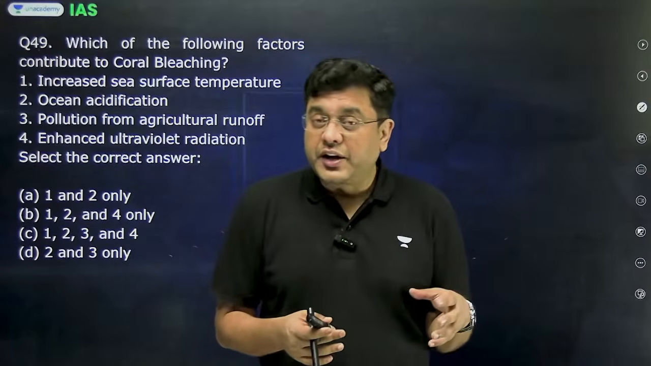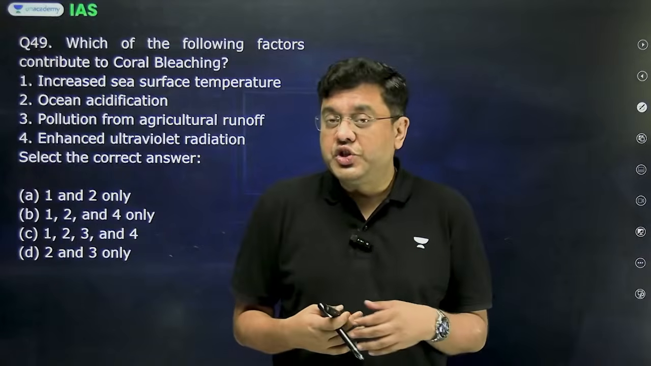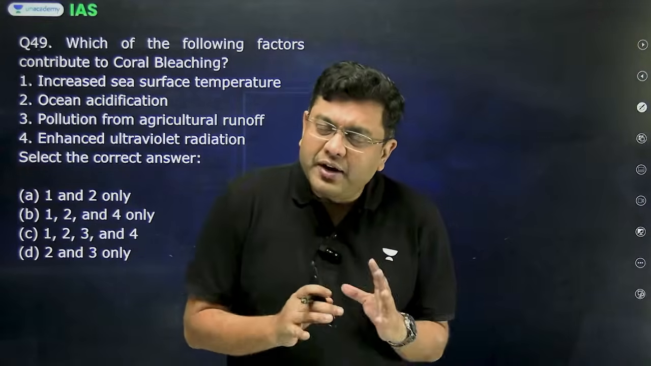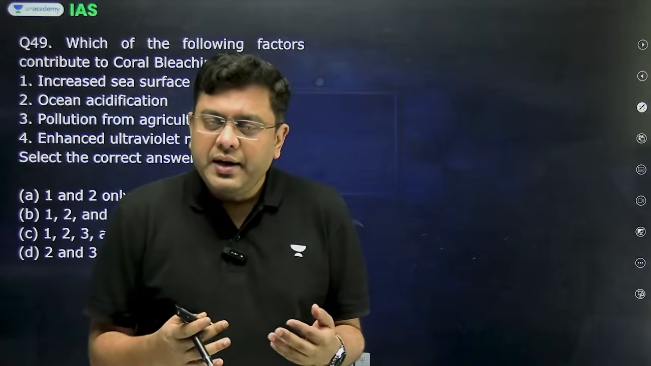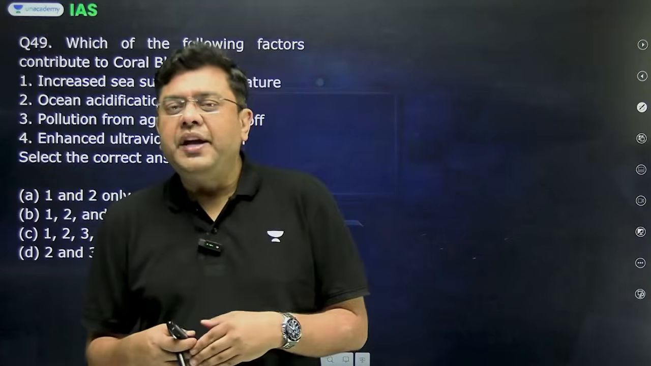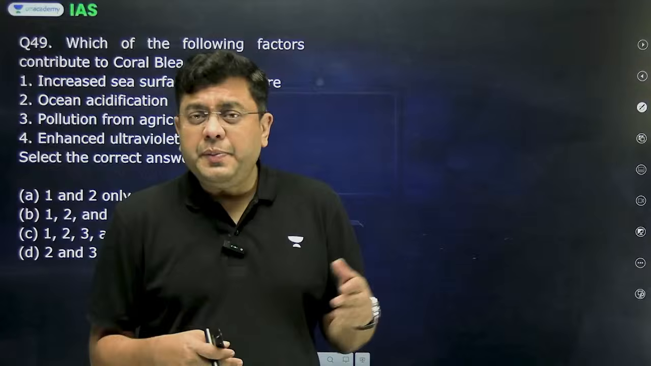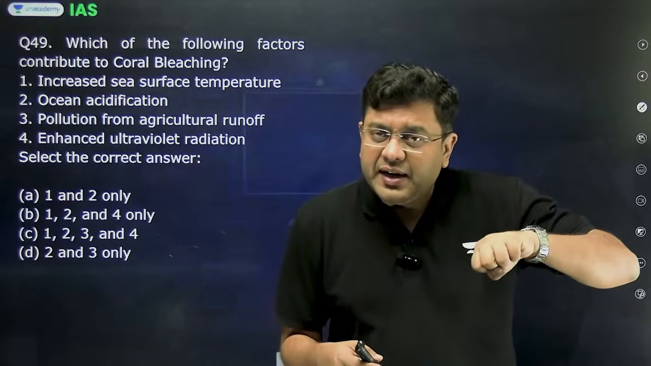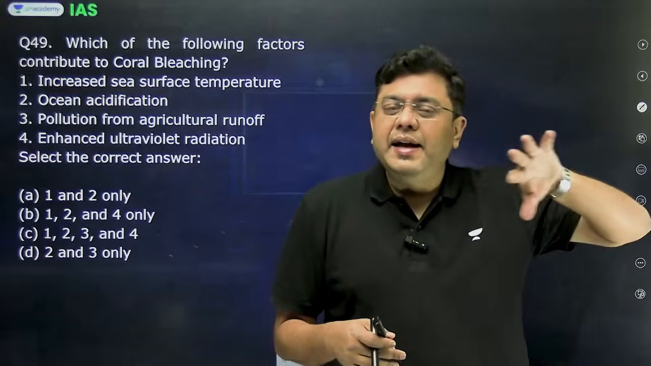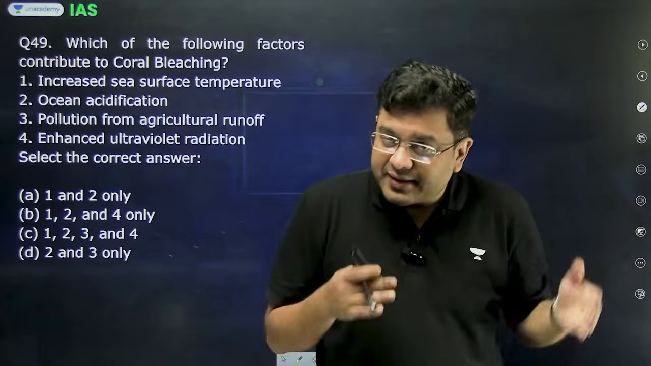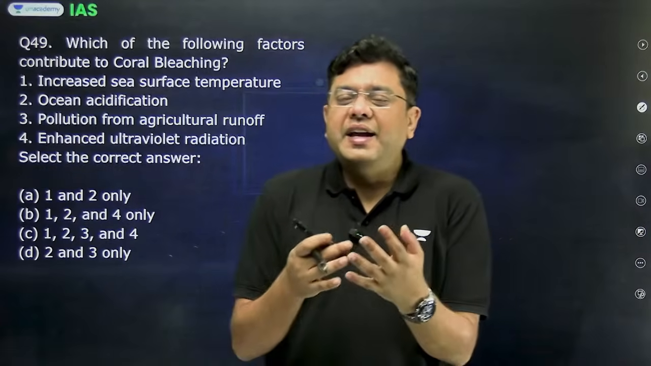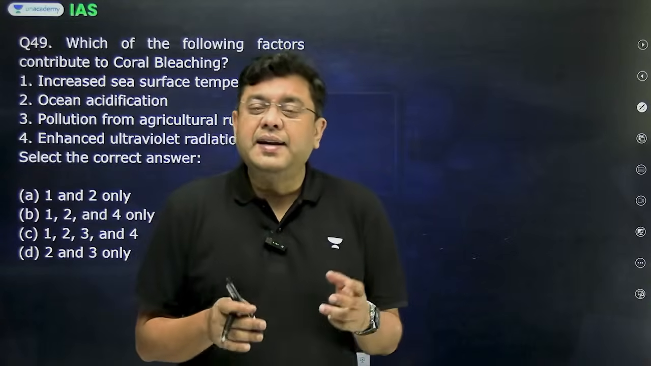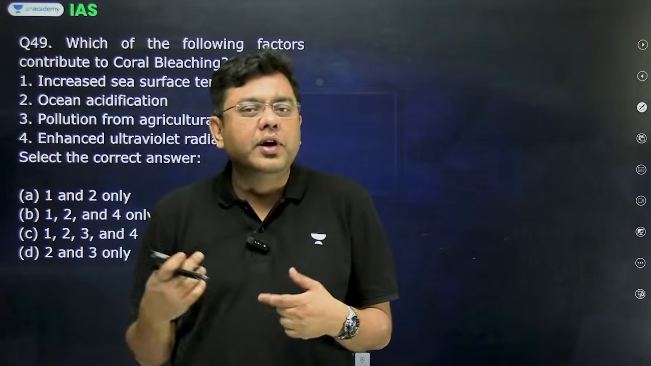The zooxanthellae manufacture food, and corals provide them with shelter and also nutrients. So when you have adverse conditions in the surroundings, for example, increased temperature or a change in pH value, any of these factors, the zooxanthellae's productivity declines and eventually they die and leave the corals. As a consequence, the stony white exoskeleton of the corals is left behind. That entire event is known as coral bleaching.